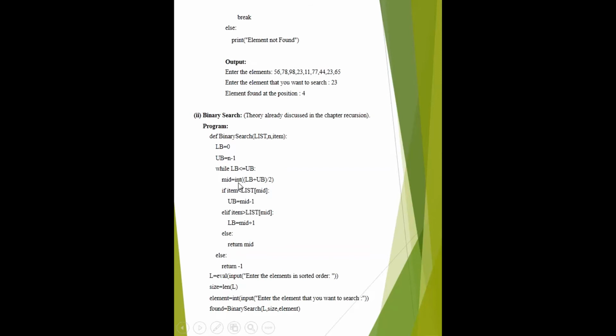It means when you divide LB plus UB, it converts the value into the form of an integer. In binary search, you do not have to make comparison with each element present in the list, but you have to make comparison with the middle element of the list.